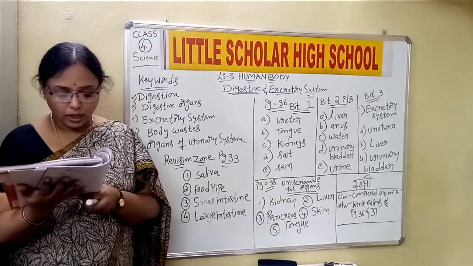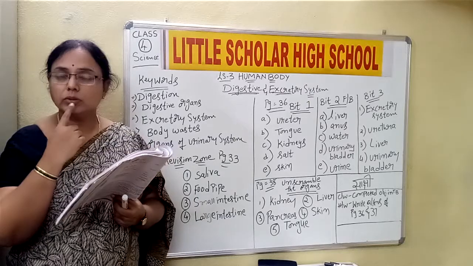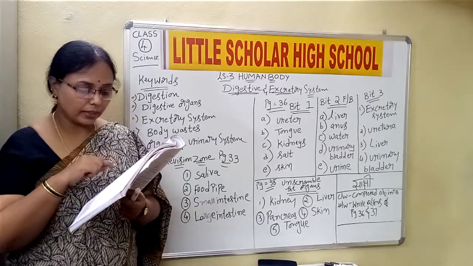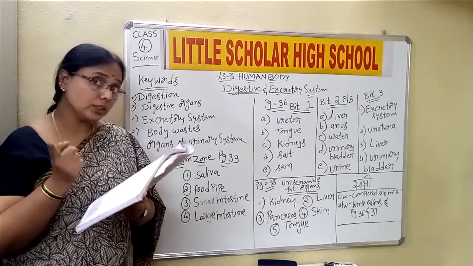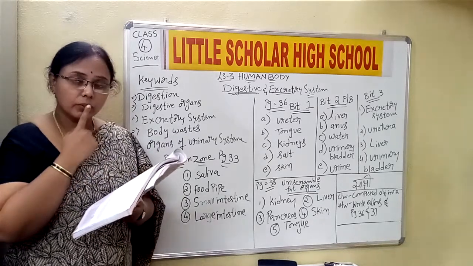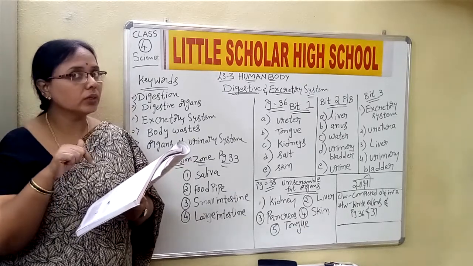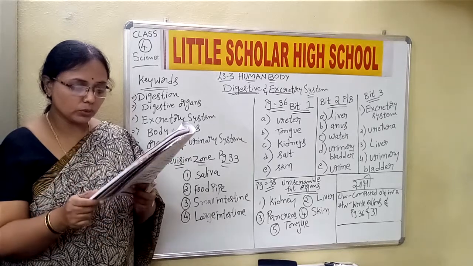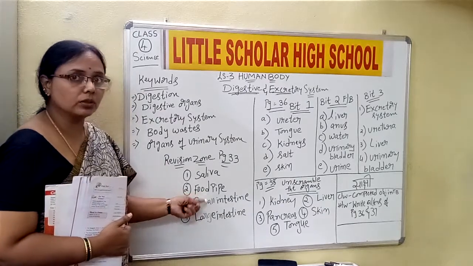Second one, children. I carry food from the mouth to the stomach. From the mouth the food is coming to the food pipe, and from the food pipe it is going into the stomach. So who is carrying the food from the mouth to the stomach? It is the food pipe. So write food pipe, children.